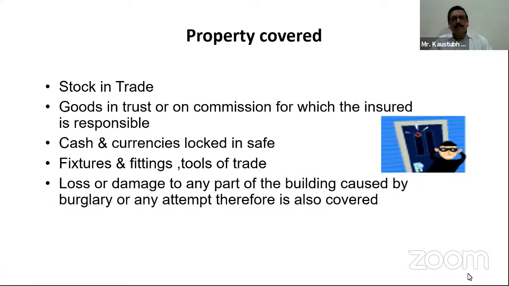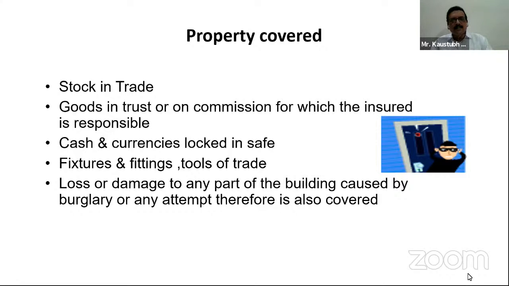Whenever a person makes an attempt of burglary, he is going to damage a part of the building, or there is a loss to the part of the building. In that case, if it is due to a burglary attempt, then that part of the building which is damaged or lost is also covered, which you can cover.